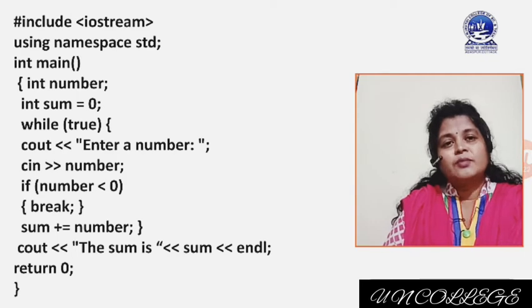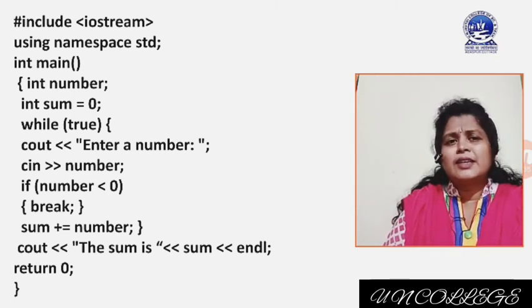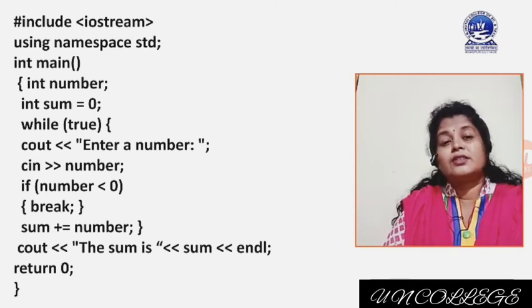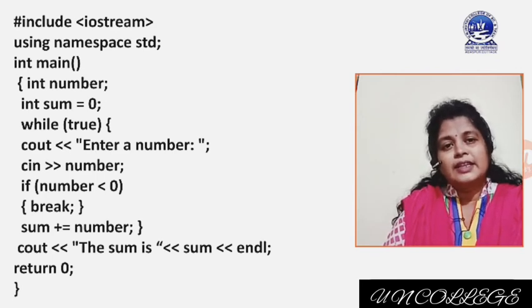The program is int main. Inside main we have used int number, int sum. Initially sum equal to 0. While true, it means that initially while true is satisfied and the control comes inside the loop. Enter a number. You will enter a number.